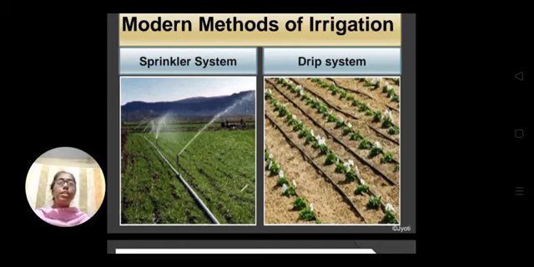But in the sprinkler system also we are conserving the water. But as compared to the drip system, in the sprinkler system some amount of water is wasted. So in that way the drip system is more appropriate, more preferred, or more beneficial than the sprinkler system.